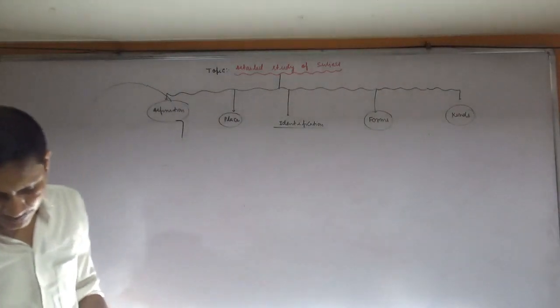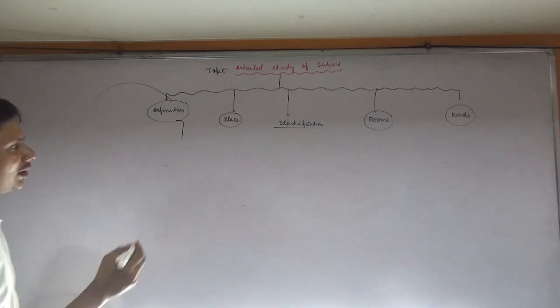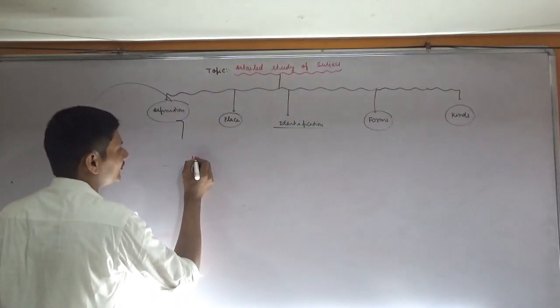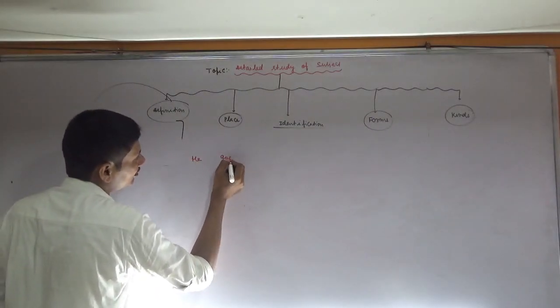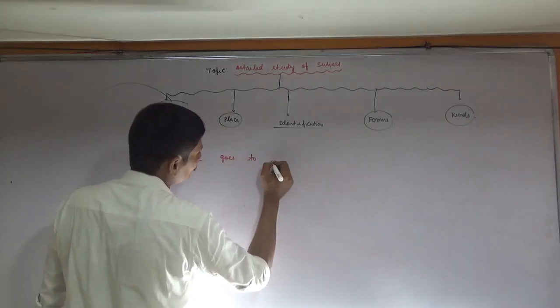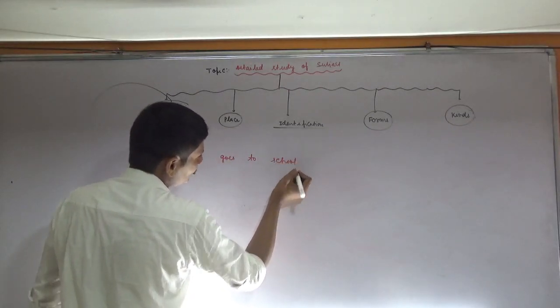Suppose that another example. Suppose I have written, he goes to school.